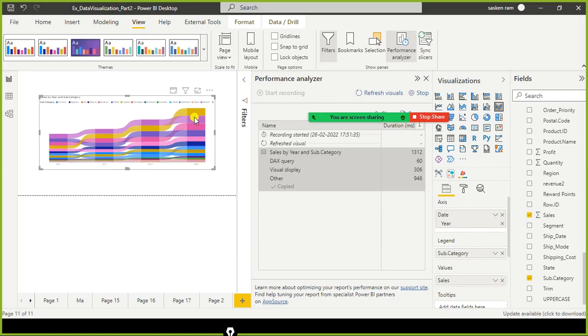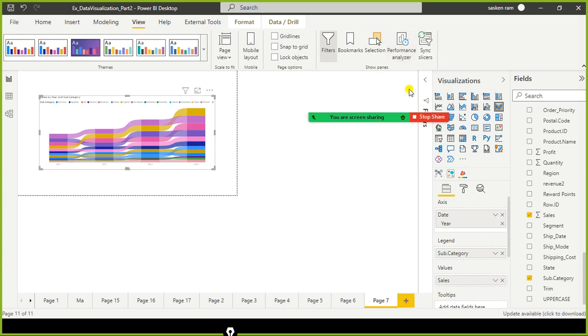We can check how much time it takes to render the visual for the data set. We can see 306. What we can do is create a table and use some DAX functions, do the same thing, and compare, and try to optimize the time. But at the end of the day, the visual is the best one, so that is the one that will give you clarity.